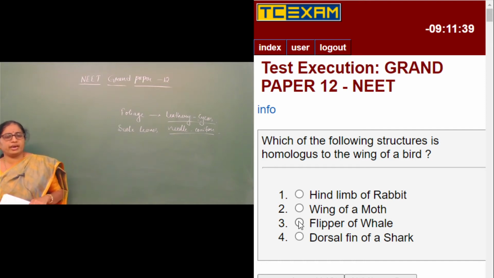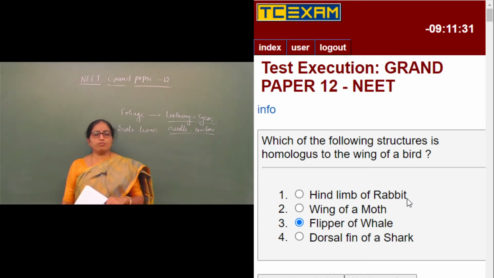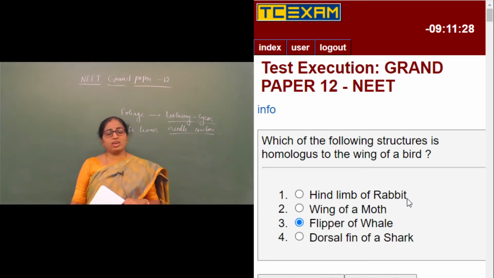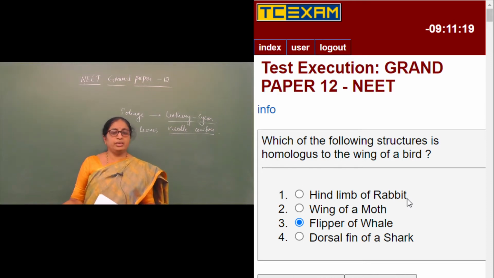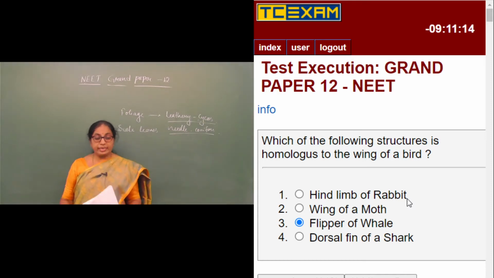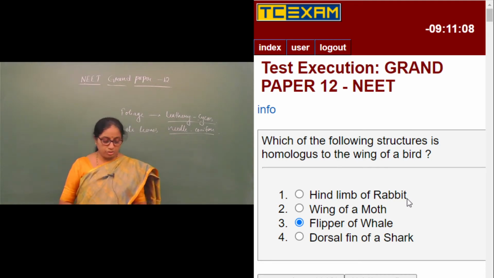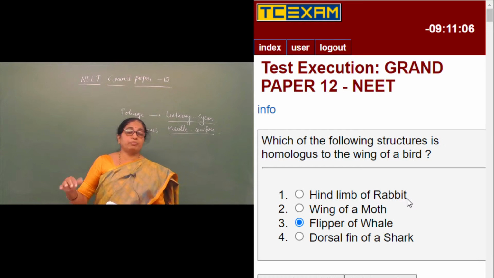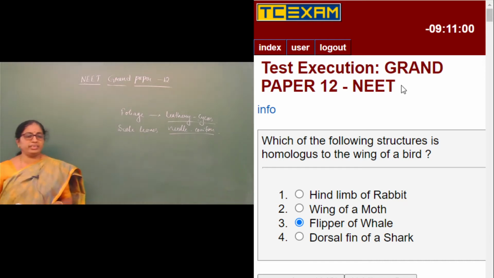The first one is the hind limb of rabbit. The hind limb of rabbit has a different structure when compared to the wing of a bird. The wing of a moth and the wing of a bird can be analogous organs but not homologous organs. Then the dorsal fin of a shark cannot be a homologous organ. Though it helps in locomotion, the dorsal fin of a shark acts like a balancing organ, where the rolling of the shark is prevented with the help of the dorsal fin.